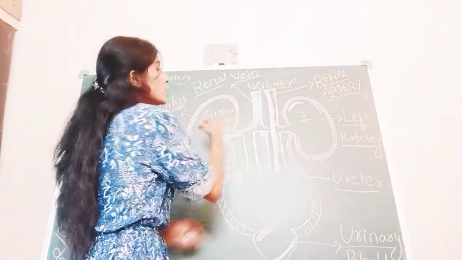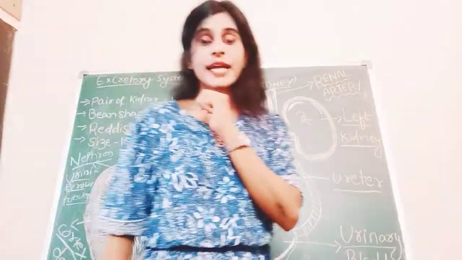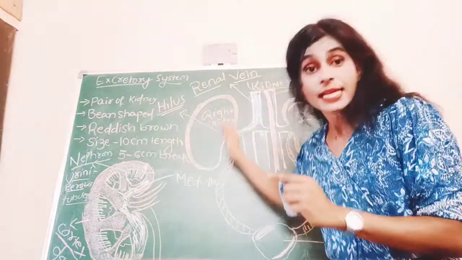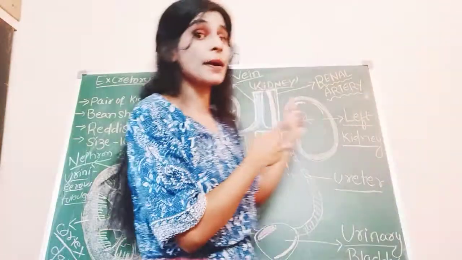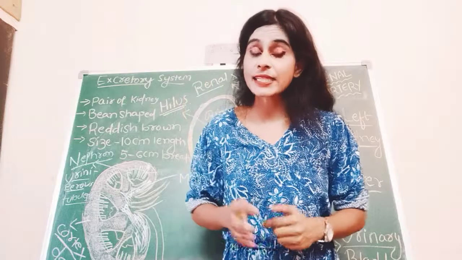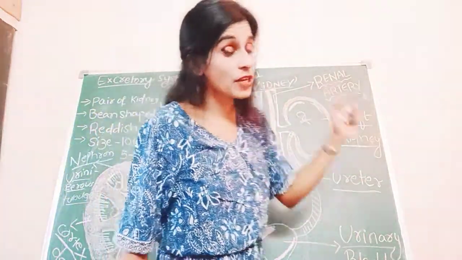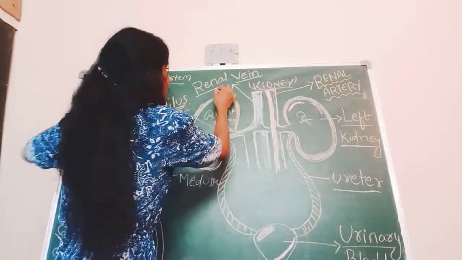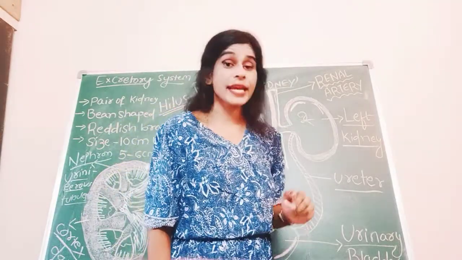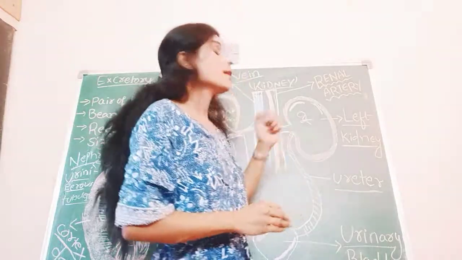One important thing I would like to show you is that your right kidney is slightly lower as compared to the left kidney. Why? Because just above the right kidney, liver is present, and hence the right kidney is slightly lower than your left kidney.